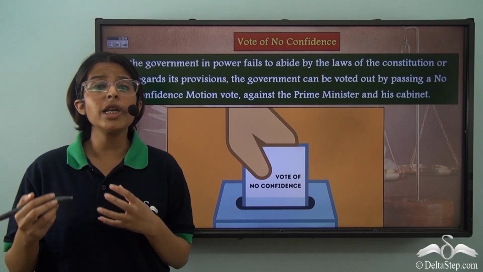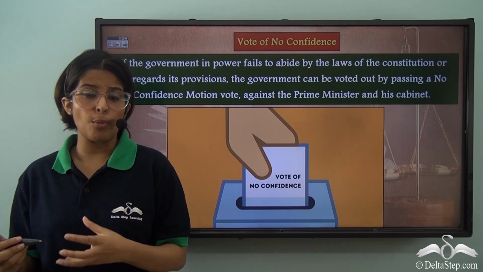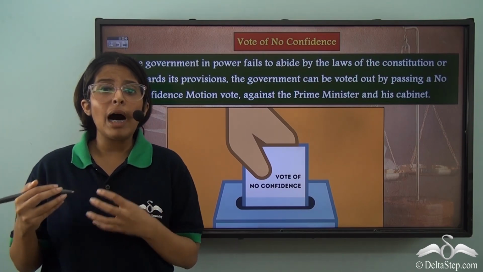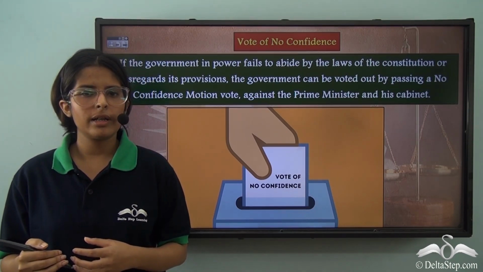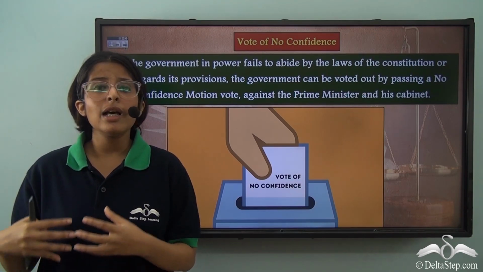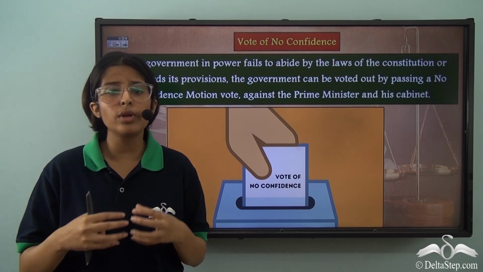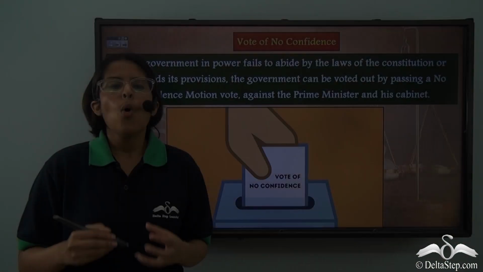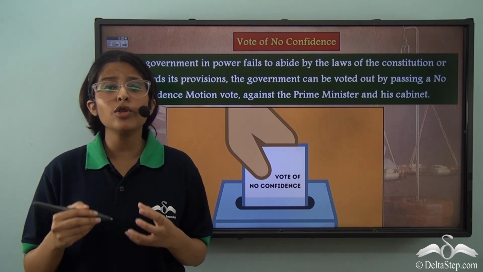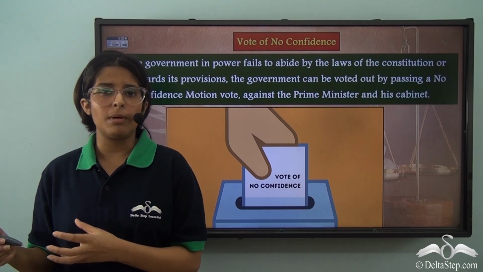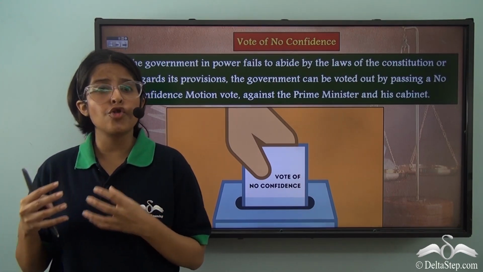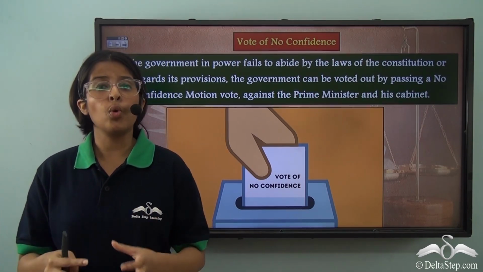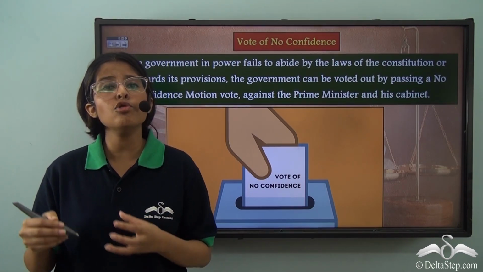In other words, if the government fails to run the administration properly or doesn't carry out its responsibilities efficiently, then the parliament may vote out the government. Basically, it means that the public of India who are represented through their elected representatives have to support the government for it to stay in power. When the public of India who are represented through their elected representatives in the Lok Sabha lose their faith or trust in the government, then they might pass a no confidence motion through which the present government has to resign